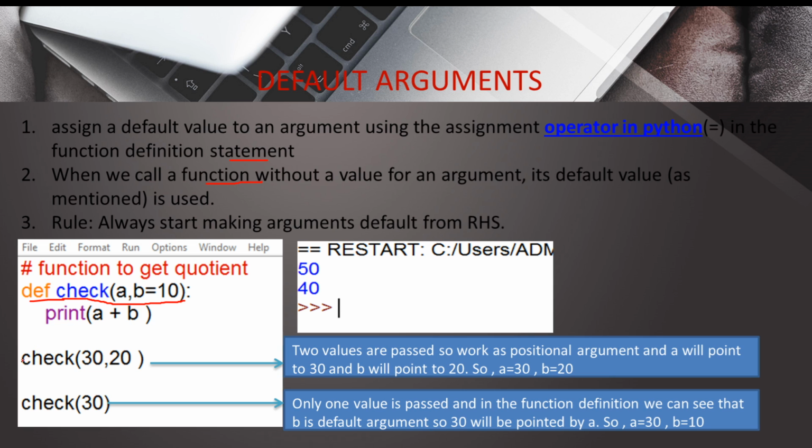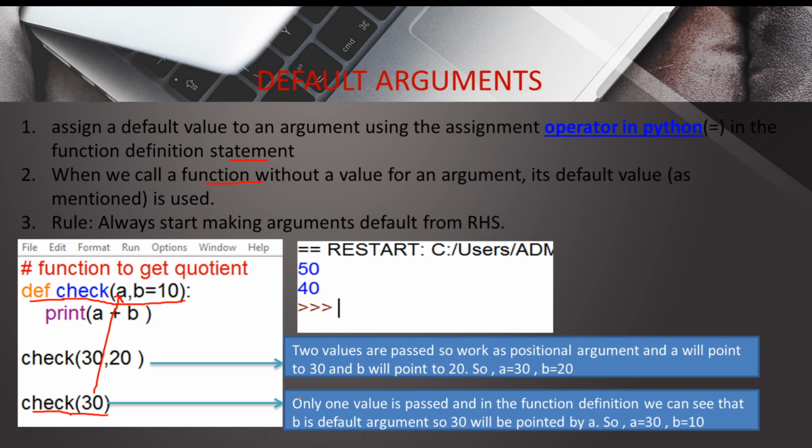So in this example you can see check third. When we call for the first time using check 30 20, we are passing both values, 30 and 20. So 30 will be pointed by a, of course, and 20 will be pointed by b instead of 10. What value we are passing will be pointed by b. But in the next calling statement we have passed only one value, and this value will be treated as a positional argument. So 30 will be pointed by a, but for b we will take the default value 10. So in the next case we will get the output as 40.